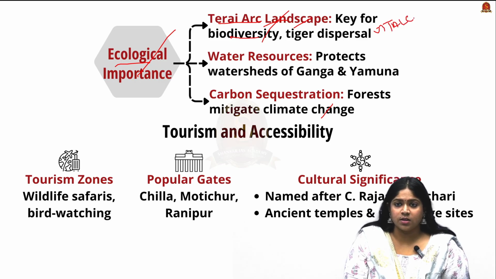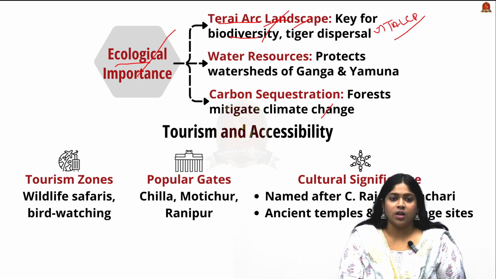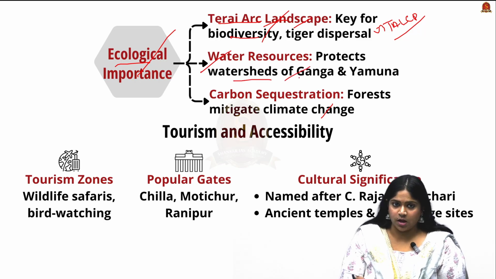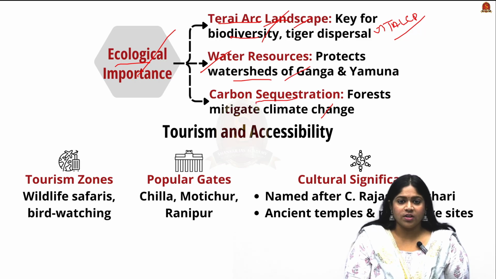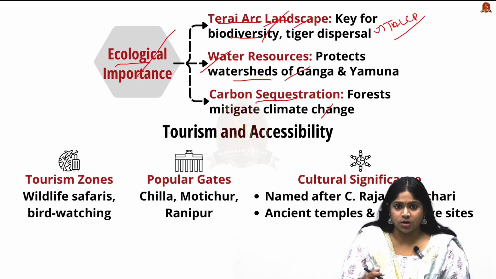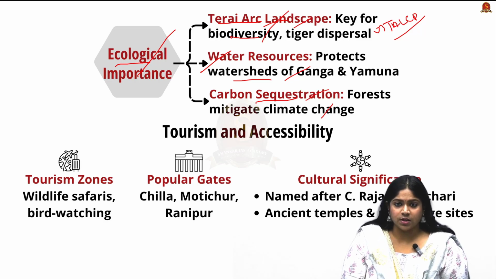Now looking into the water resources, when it comes to the Rajaji Tiger Reserve, it protects the watersheds of Ganga and Yamuna, as they have the Gangetic plains also. Having sal forest and a lot of tropical and deciduous forest, they help in carbon sequestration through mitigation of climate change.